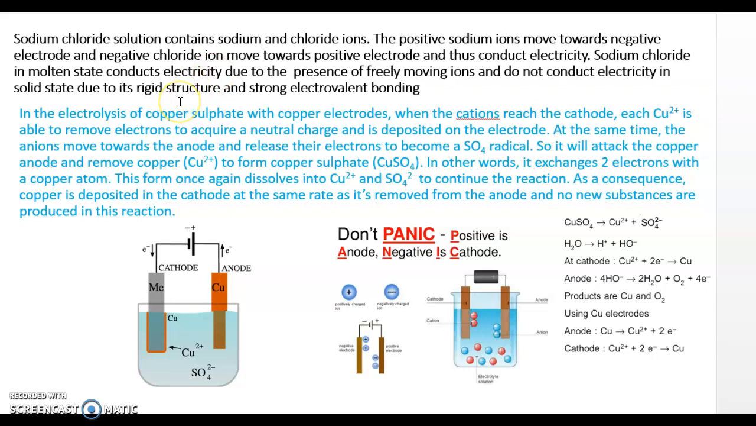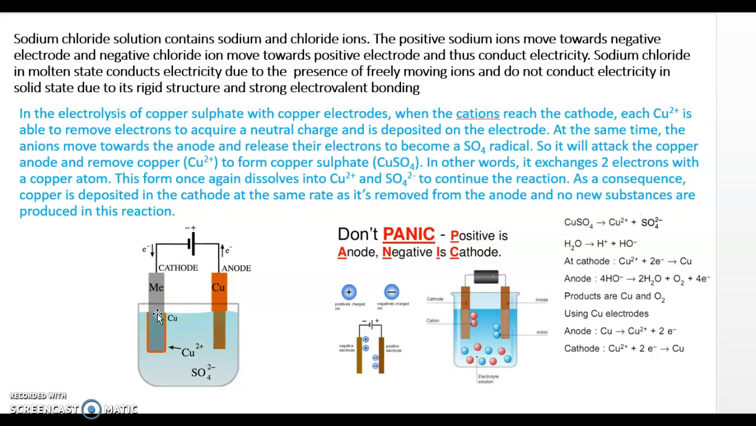Now next it is the electrolysis of copper sulfate. Here we use copper as the electrode. So how does it take place? Which solution is taken? That is copper sulfate. Now sulfate, being negative, is an anion, so it will be attracted towards the anode. And copper is a cation, so it will be attracted towards the cathode.